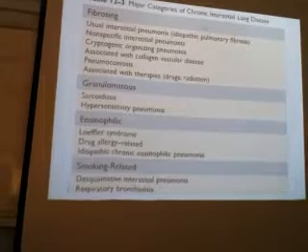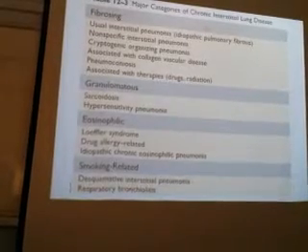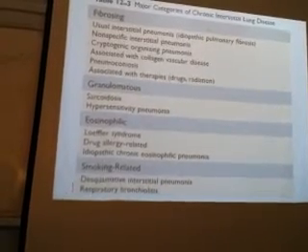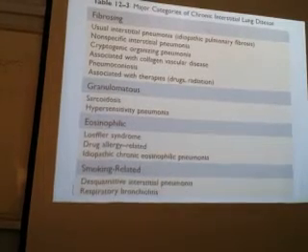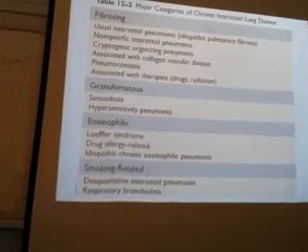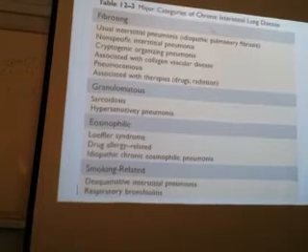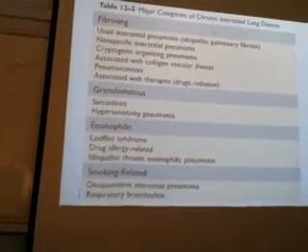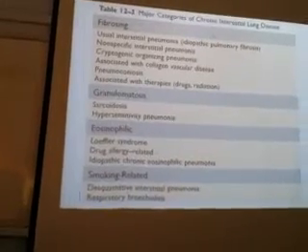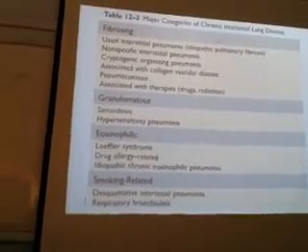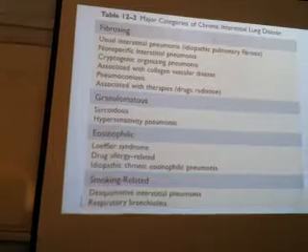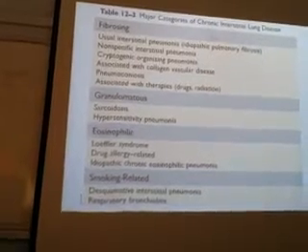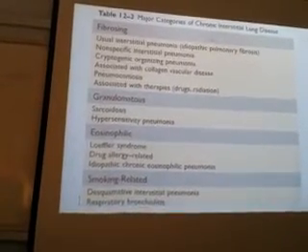Granuloma formation in the interstitium. Remember this, because granulomatous diseases, tuberculosis also comes under granulomatous. But we will not put tuberculosis here because tuberculosis will involve the airways also. That's why sarcoidosis, hypersensitivity pneumonia, eosinophilic, where there will be eosinophilia, and smoking related. Just remember the names.